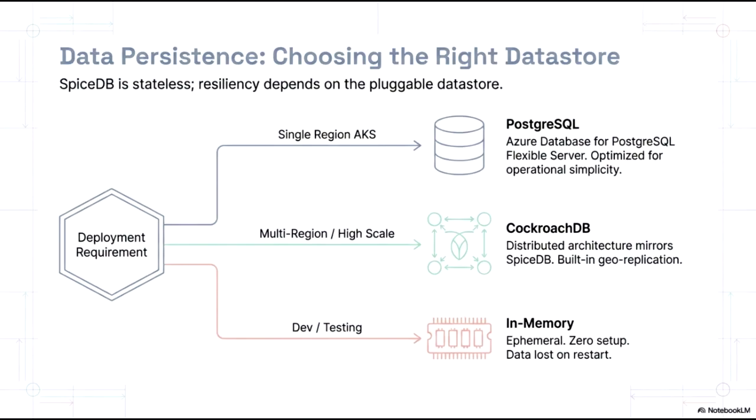For high-scale or multi-region deployments, CockroachDB is the ideal fit. Its distributed architecture mirrors that of SpiceDB and includes built-in geo-replication to ensure global availability and performance.